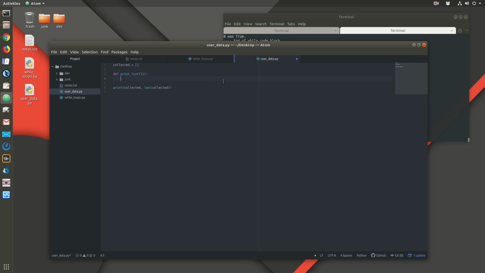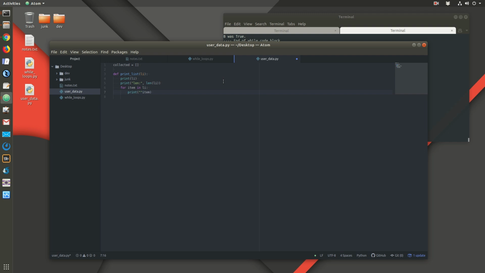What I'll say is print out the list, print out the length, and then for item in list, print out item.